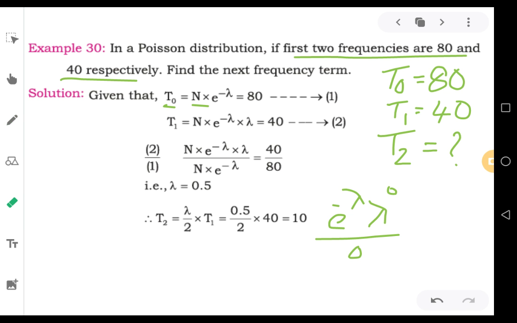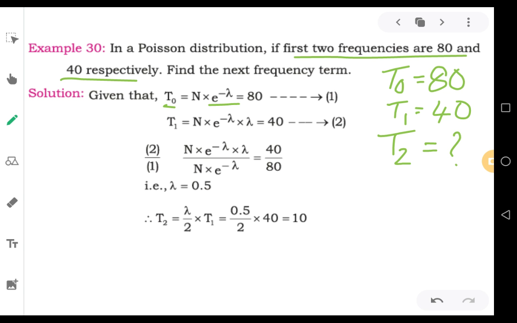In this formula, any number divided by 0 factorial, that is 1, stays the same number, so you can just remove that. Lambda to the power of 0 will become 1, and any number multiplied with 1 will be the same number, so you don't need this also. What is the leftover? E to the power of minus lambda. That is the expansion of P0.